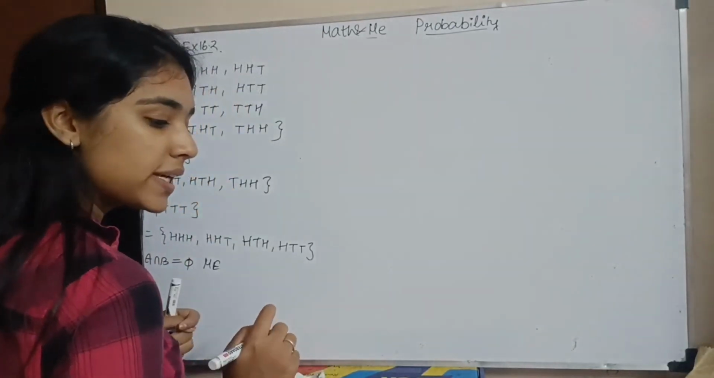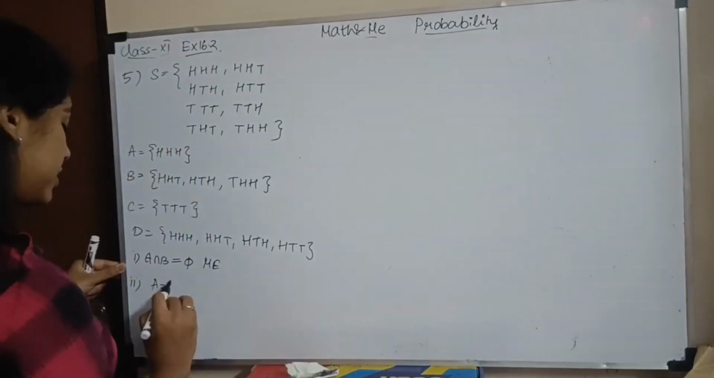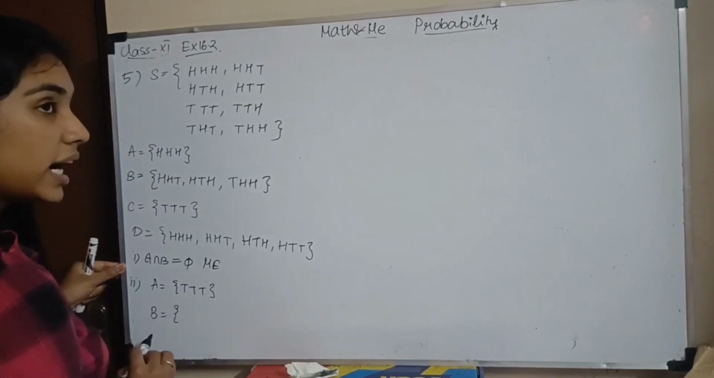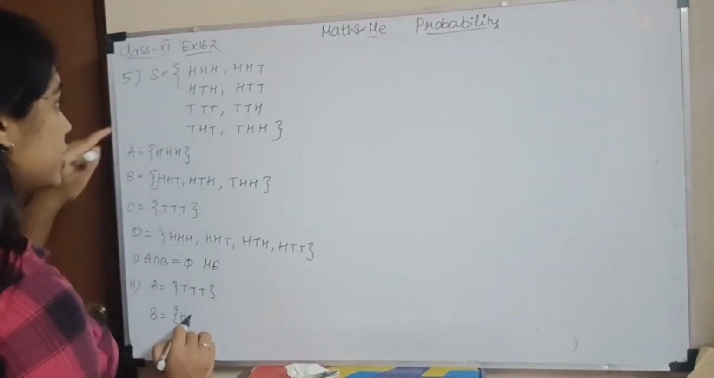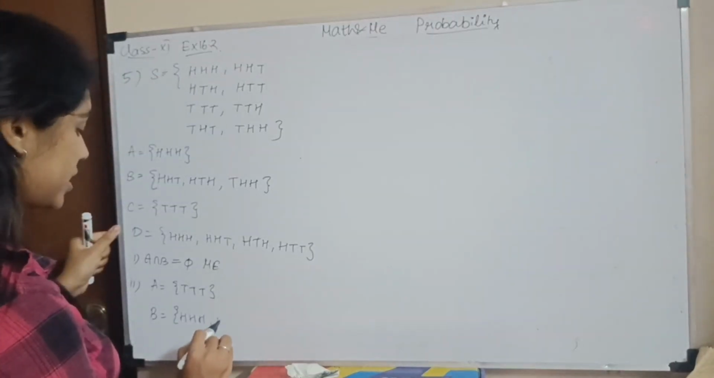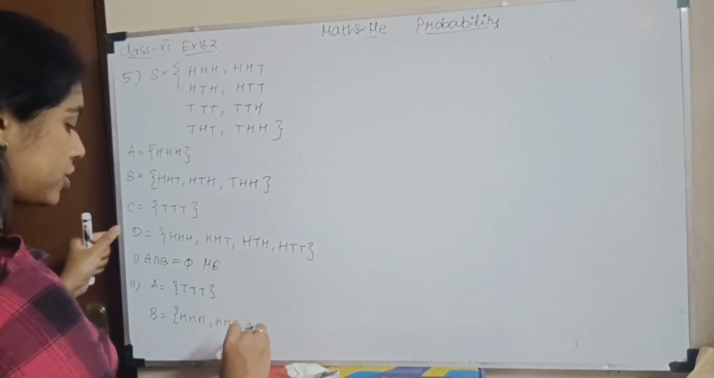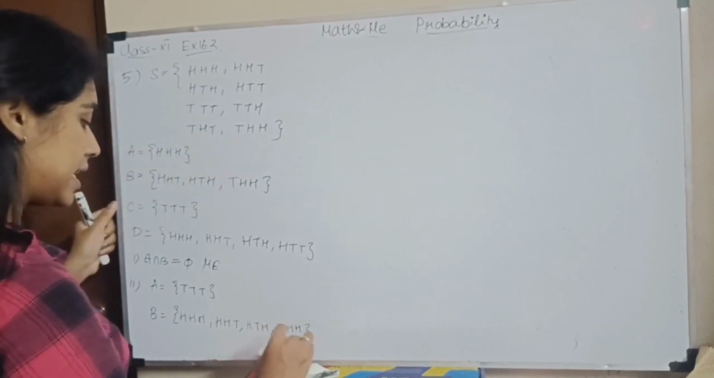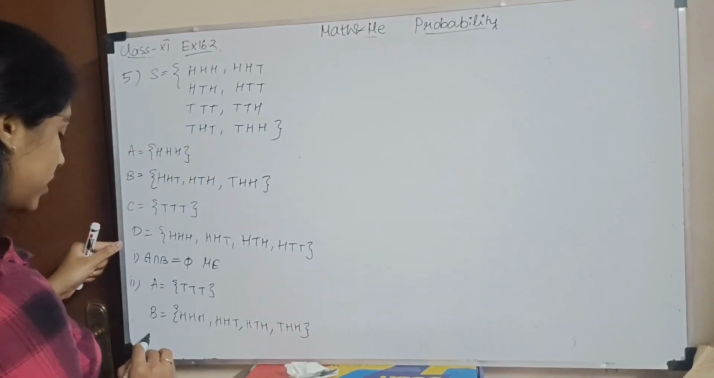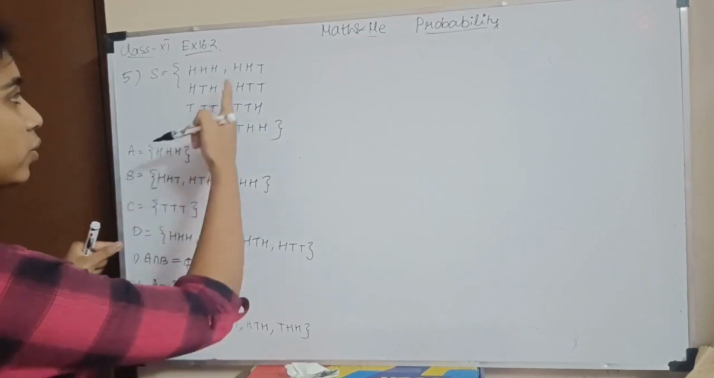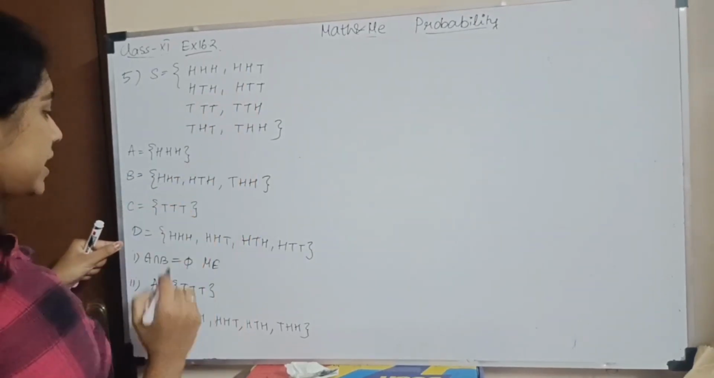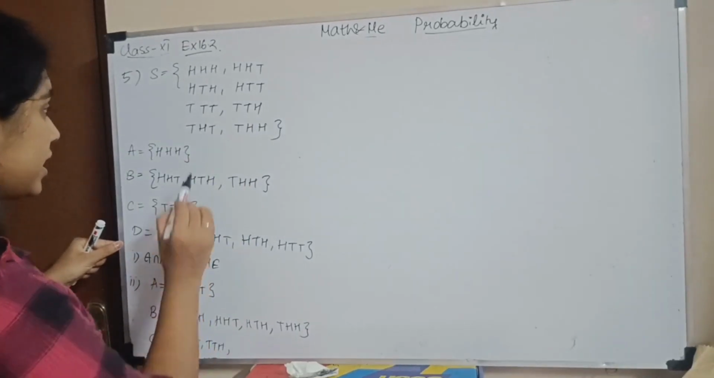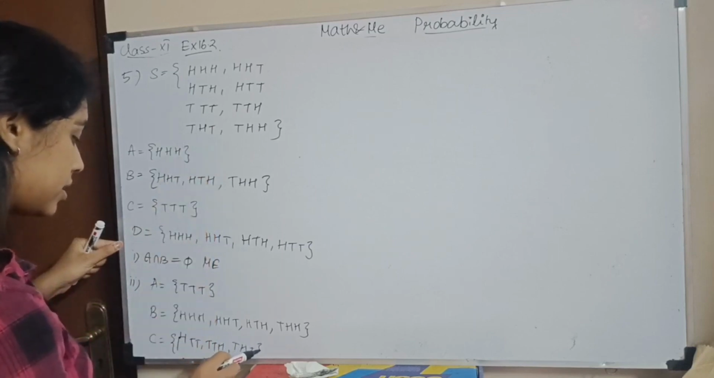Three events which are mutually exclusive and exhaustive. So you can write the first event to be all tails. The second event to be at least one head. That means you have HHH, HHT, HTH, THH. This is at least two heads. C is only one head. Only one head, which will come? HTT, TTH and THT. So what do you see?